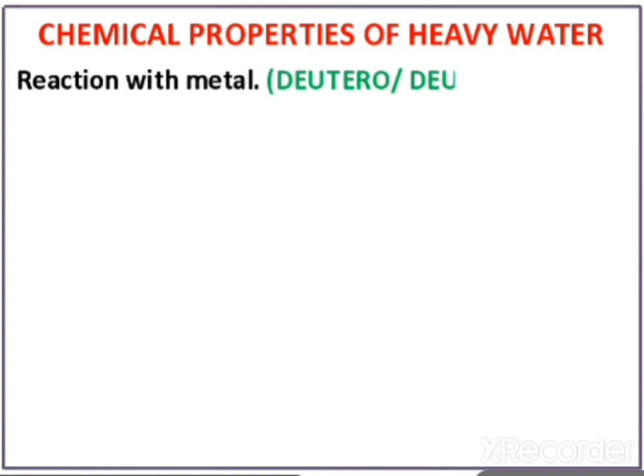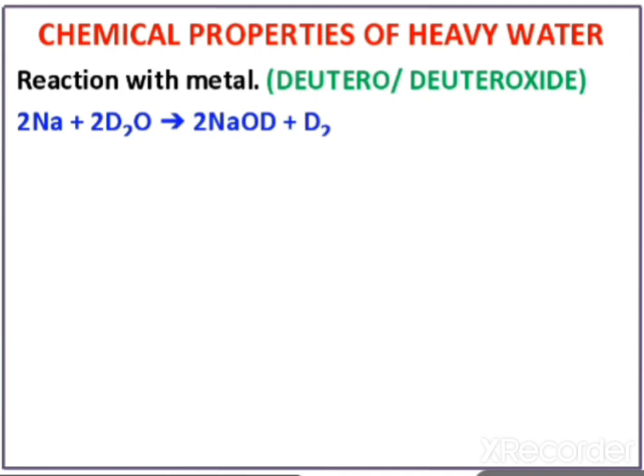Reaction with metal: deuterium oxide. What is the meaning of this? See, Na plus H2O forms NaOH plus H2. In place of hydrogen, we are writing Na plus D2O. So in place of hydrogen, we are writing just D. So the name of the compound will be sodium deuteroxide. In sodium hydroxide, in place of hydro, we will write deuterium. Okay, deuterium, so it will be deuterium oxide.